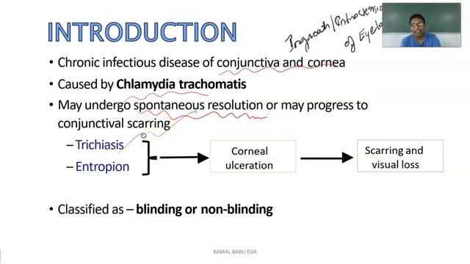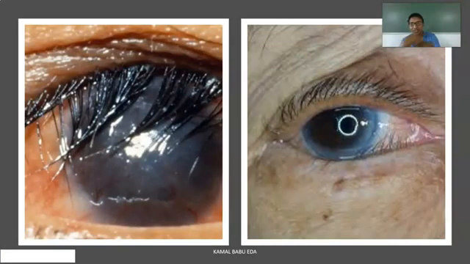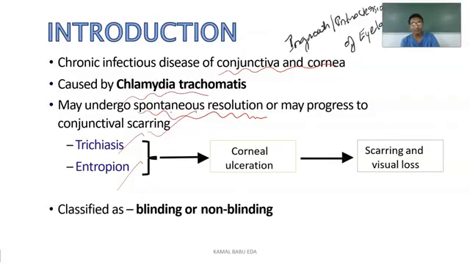So we have trichiasis and entropion. Trichiasis means nothing but ingrown or introversion of eyelashes. You can see it in the picture here clearly. The eyelashes which are present are ingrown and mainly irritating the cornea and conjunctiva, which causes corneal ulceration, and later it leads to scarring and visual loss.